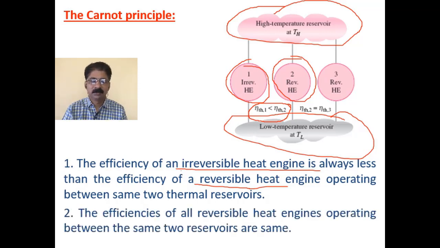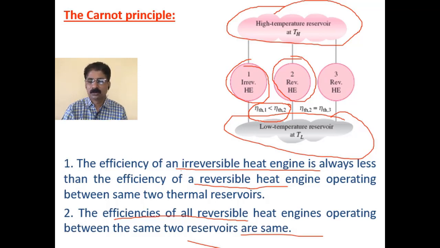The second principle: the efficiencies of all reversible heat engines operating between the same two reservoirs are the same. Now suppose the temperatures of the high temperature reservoir and the low temperature reservoir are fixed, and you connect any number of reversible heat engines and make them operate between the two reservoirs, then the efficiencies of all such reversible heat engines are always the same. Means all reversible heat engines will have the same efficiency when connected between the same two thermal reservoirs.